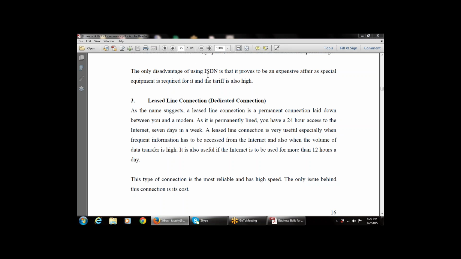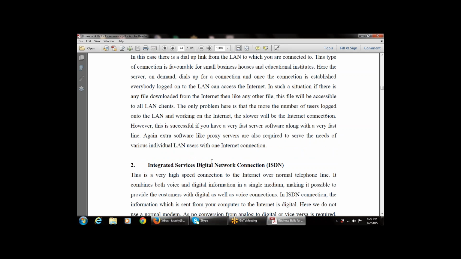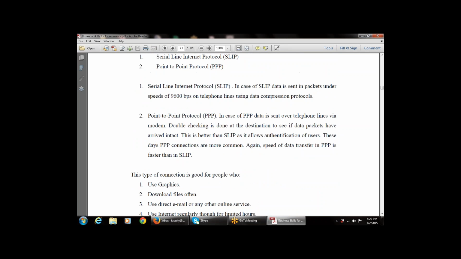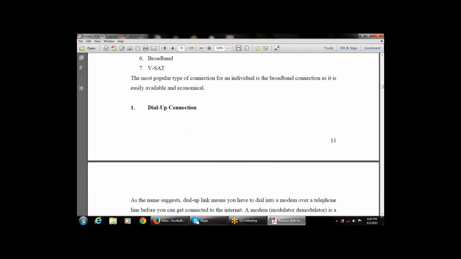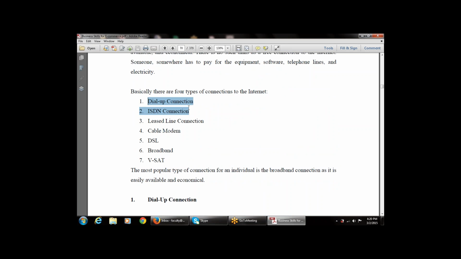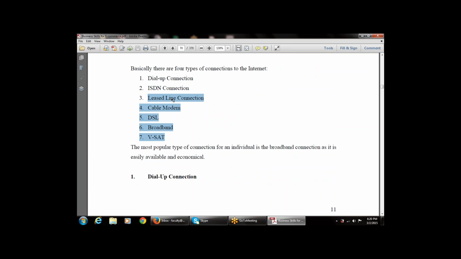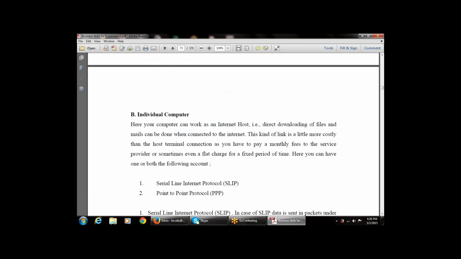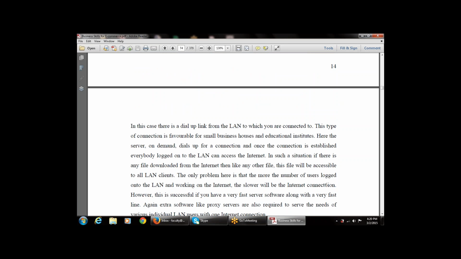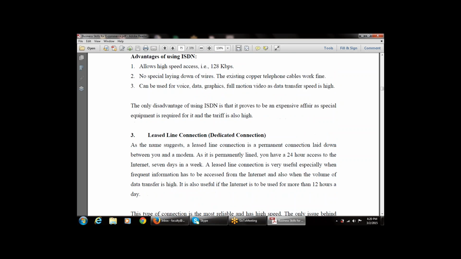First of all, we discussed the ISDN and the dial-up connection. So there are two connections I have discussed, ISDN and dial-up, using the LAN, individual, different types of computers, host computer, multiple computers. Then we also discussed the lease line, cable modem, DSL and broadband. So let's take a quick review of what we covered in the last class, then move to today's topic.